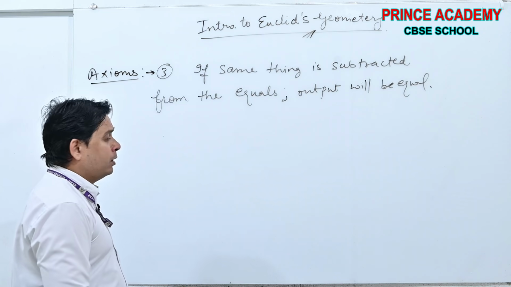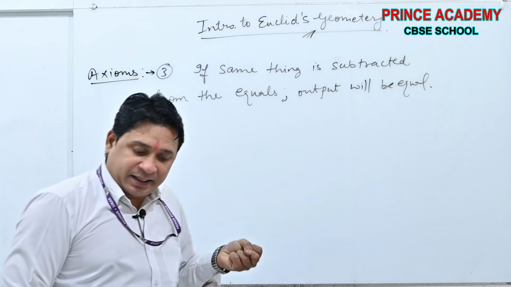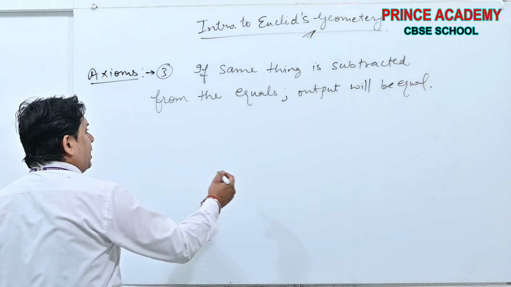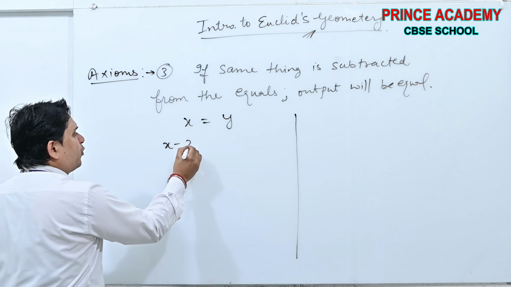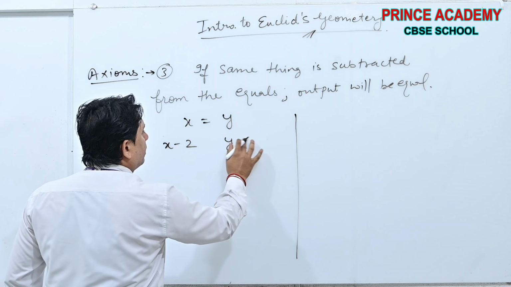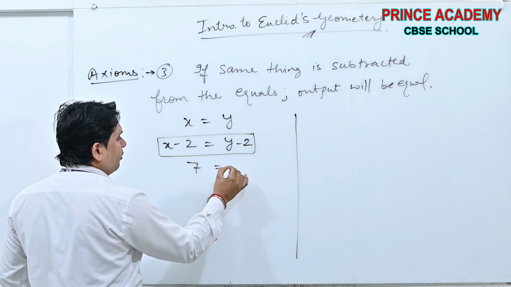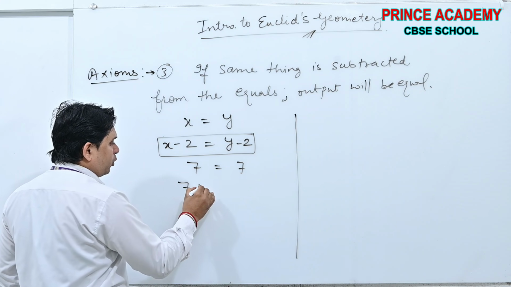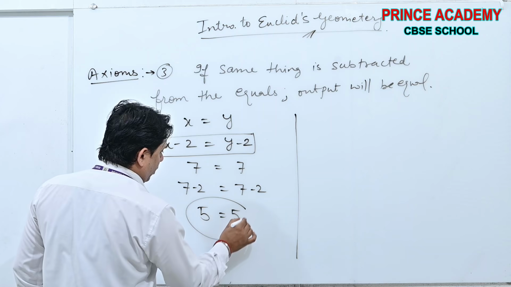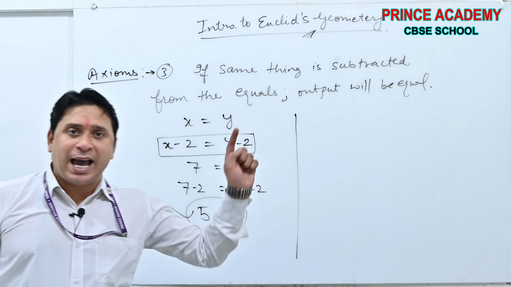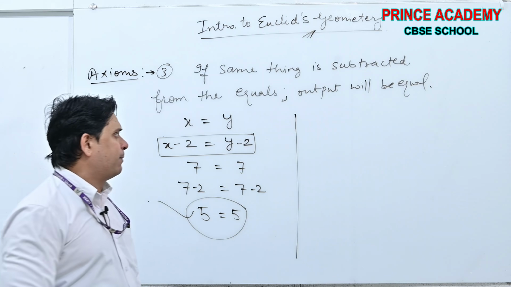You got my point? See, in the second axiom we added the same thing. Here we are subtracting the same thing. Let me give you an example. Suppose x is equal to y and I am subtracting 2 from it and 2 from it. Both outputs will be the same. Beta, 7 is equal to 7, but I am subtracting 2 from each. What will the output be? 5 and 5. Yes or no? What does it mean? If we subtract the same thing from equals, the output will be the same.